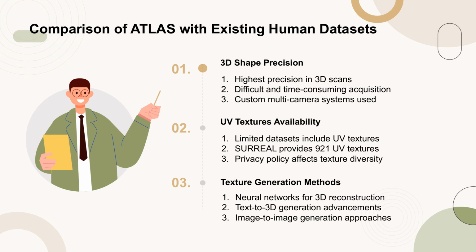Only a few datasets include UV textures, with Surreal providing 921 UV textures, though privacy policies limit their diversity. Recent advancements in neural networks and text-to-3D generation have shown potential in creating 3D models from single images and text descriptions, respectively. Image-to-image generation methods, often using GANs, are also employed to create UV textures.